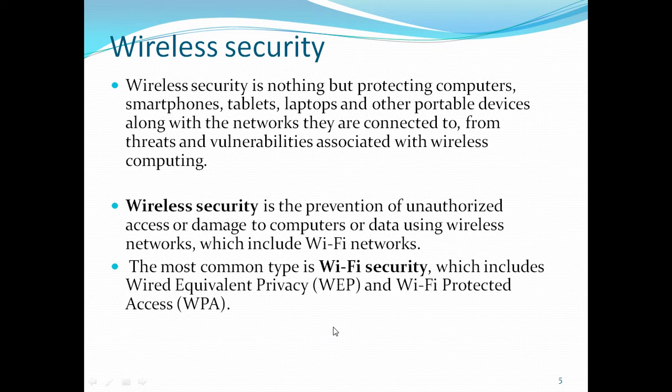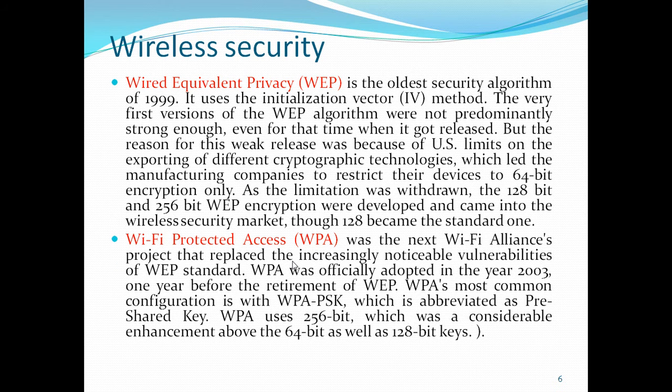So there are two types of protocols. The Wired Equivalent Privacy is a traditional protocol, and Wi-Fi Protected Access. In the Wi-Fi WPA protocol, the key length is enhanced. Okay, now look into this one.